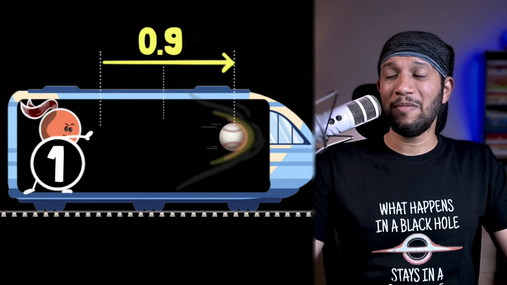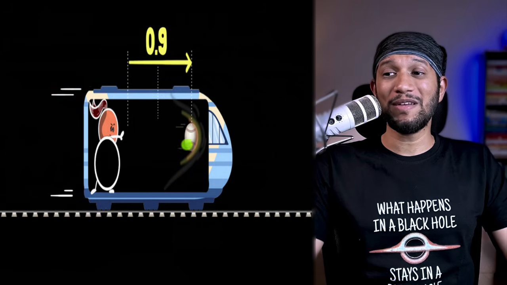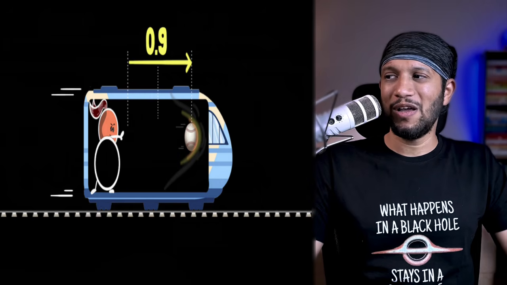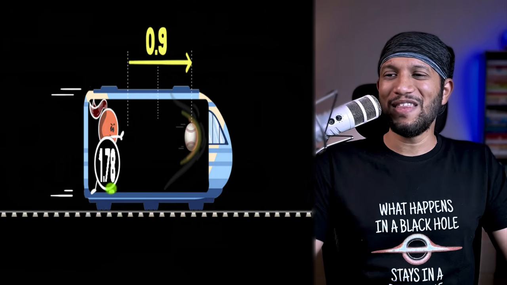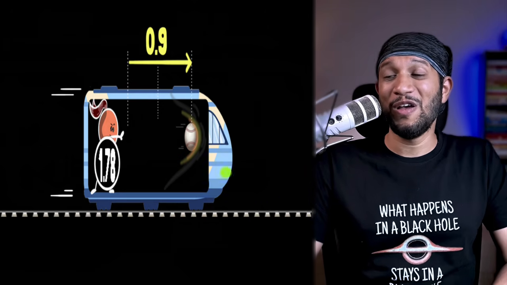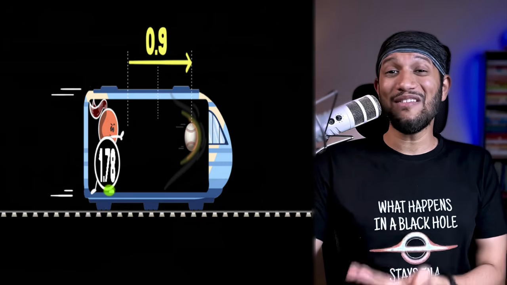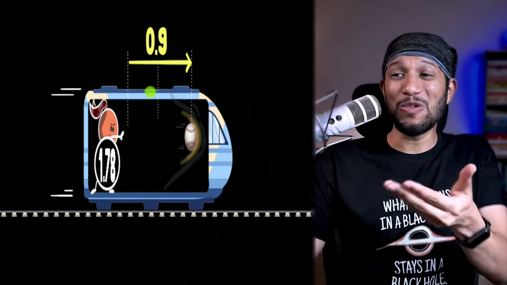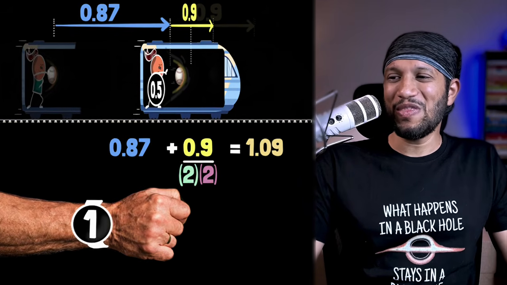But from our frame, they're not simultaneous. Because events at the back happen first, by the time the ball reaches over here, this clock would have already gone past 1 second. In fact, if you do the math, which we will do later on, we will see that this would be about 1.78. So we will see the ball travel 0.9 units in not 1 second, but 1.78 seconds, which means the relativity of simultaneity slows down that ball further by 1.78. And so that's its contribution.